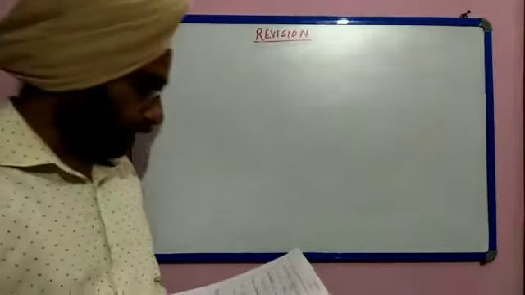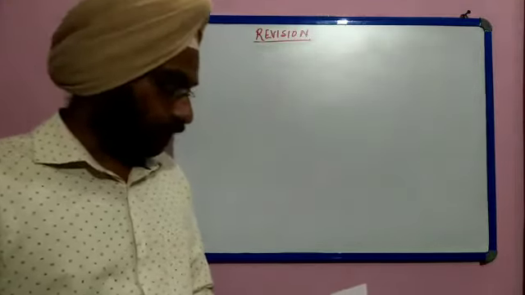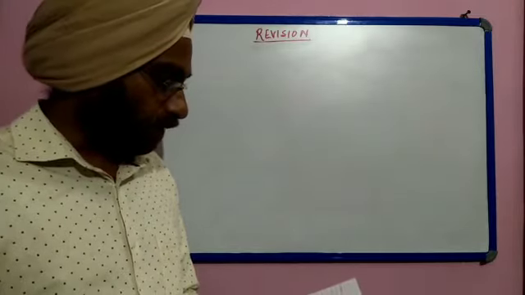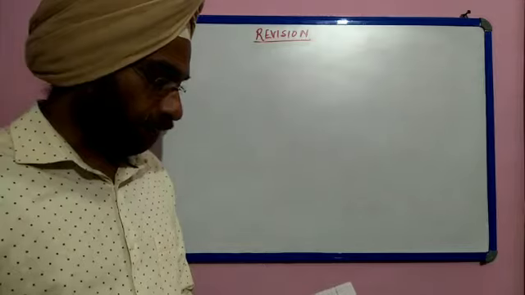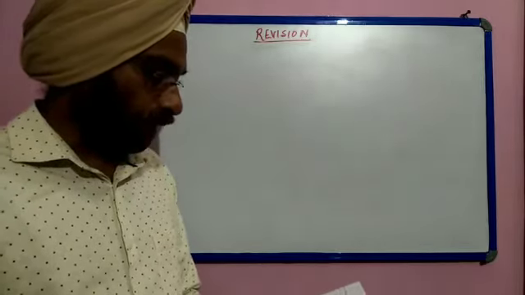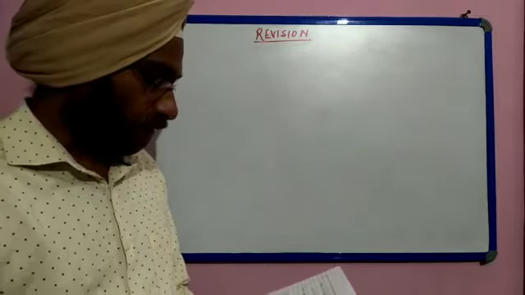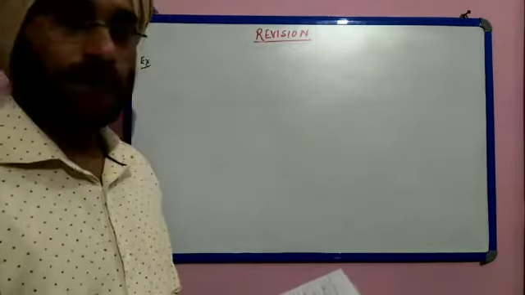Now next there is a question. This is not from the NCERT book. A force of 5 Newton gives a mass m1 an acceleration of 8 meter per second square and a mass m2 an acceleration of 24 meter per second square. What acceleration will it give if both the masses are tied together?